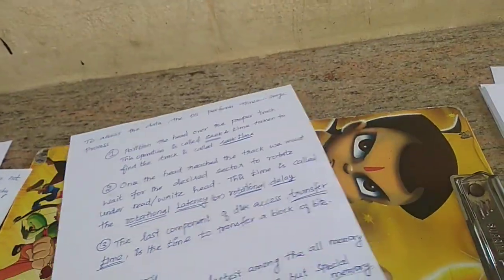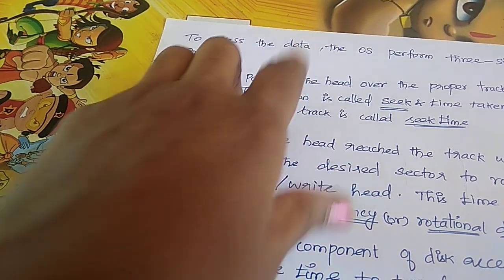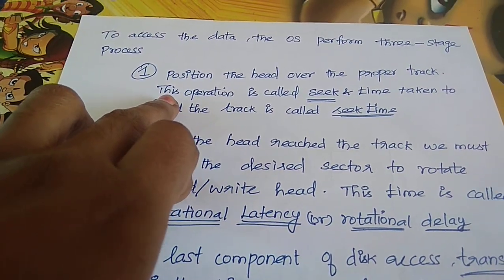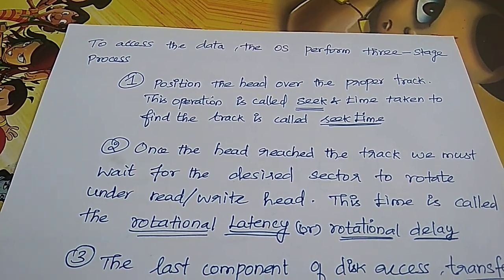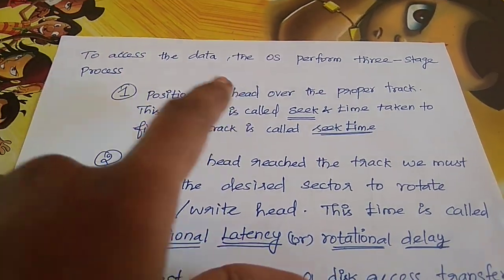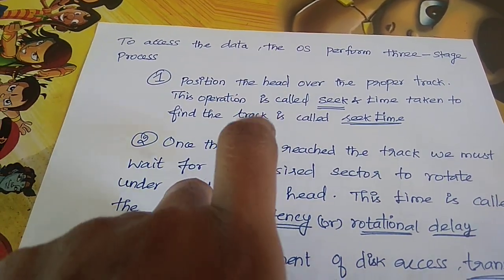And next, to access the data from the disk, the OS performs three stages of process. The first one is positioning the head over the proper track. That is, finding the track on the disk. That is called seek, and the time taken to find the track is called seek time.